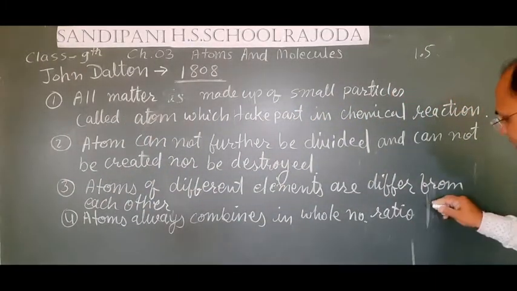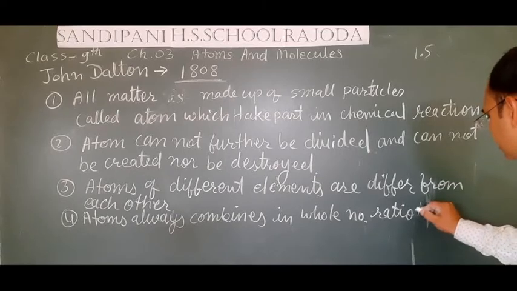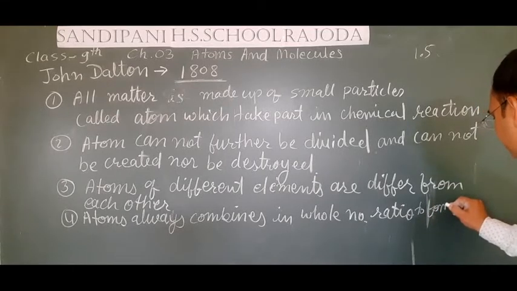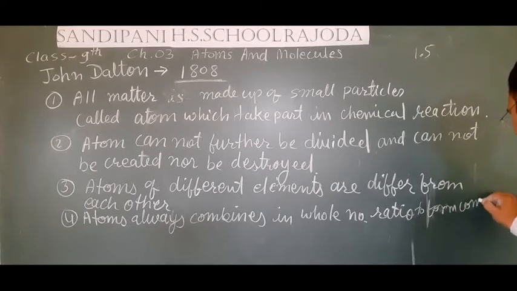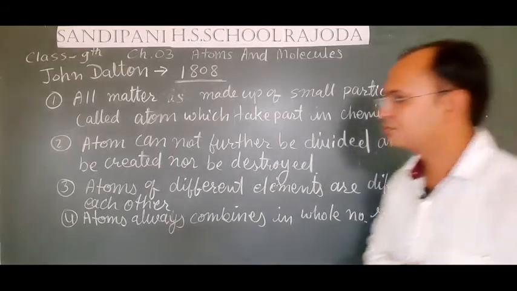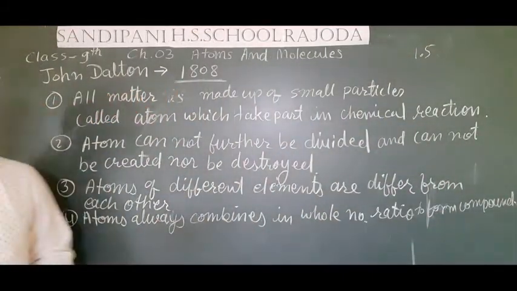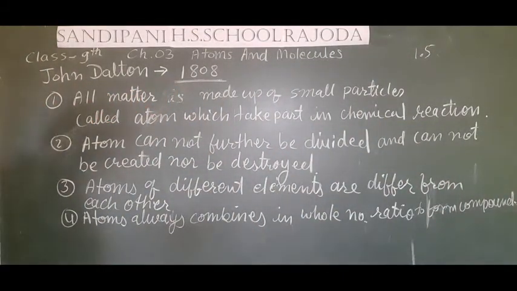They combine together to form compounds. These are the main four postulates. Fifth postulate.